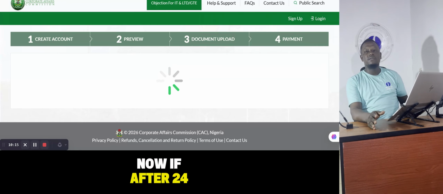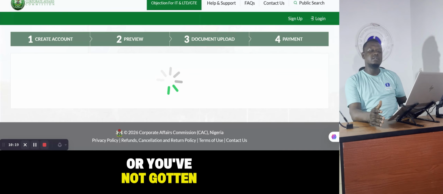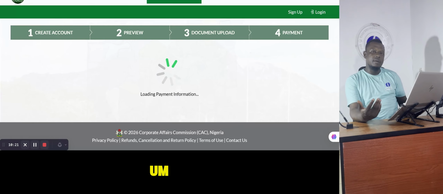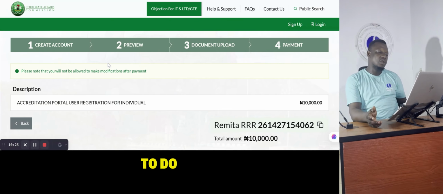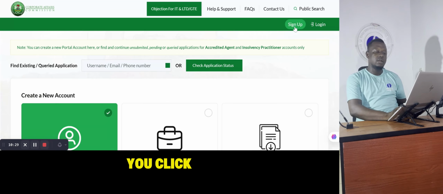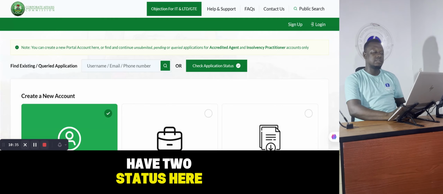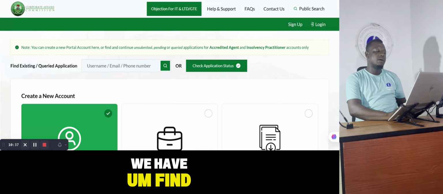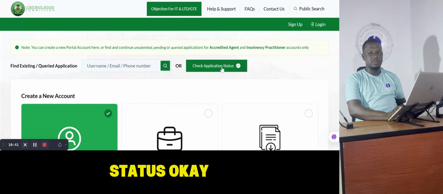Now, if after 24 hours your application has not been treated, or you've not gotten a mail notifying you that your registration has been successful, then what you need to do is to come back to this registration place. You click on sign up. Now on this sign up page, you can see we have two options here: find existing / create application, and check application status.